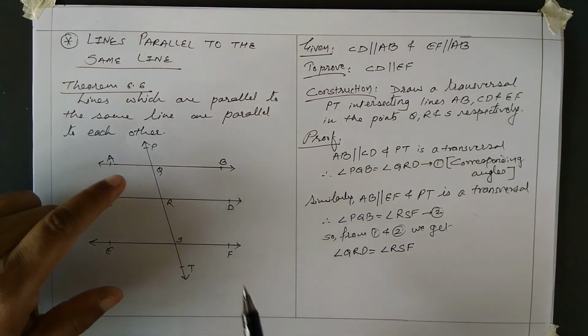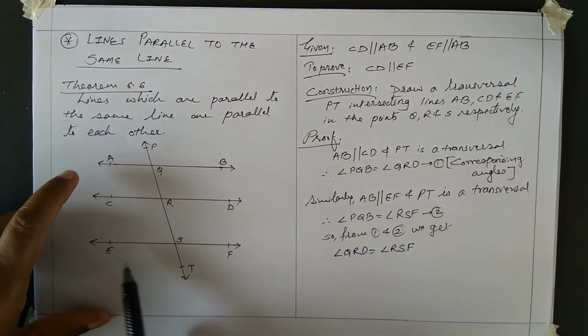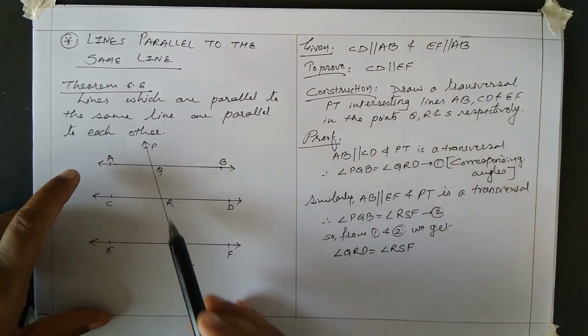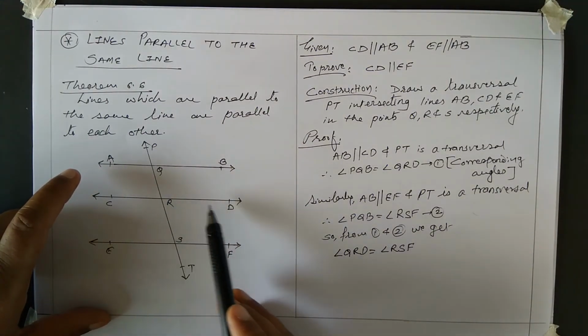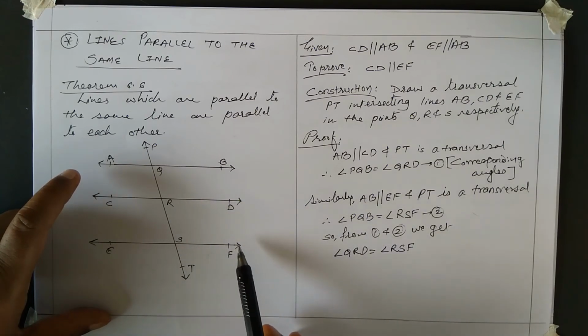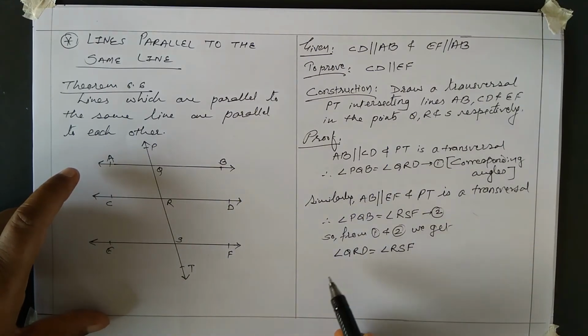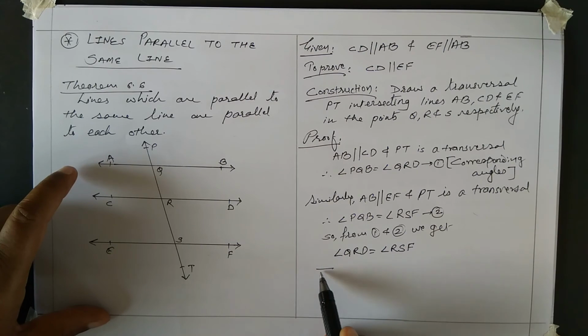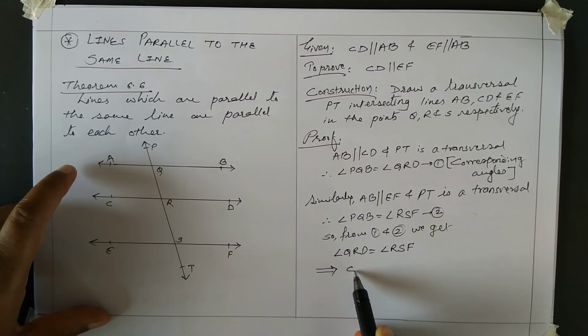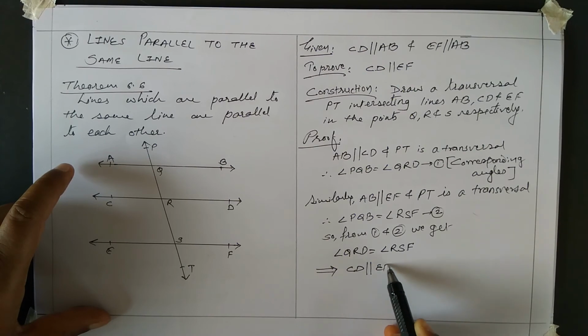What is QRD? If you consider CD and EF and you are getting PT as a transversal, then we have proved QRD is equal to RSF. What is the meaning? CD is parallel to EF. It implies that CD is parallel to EF.